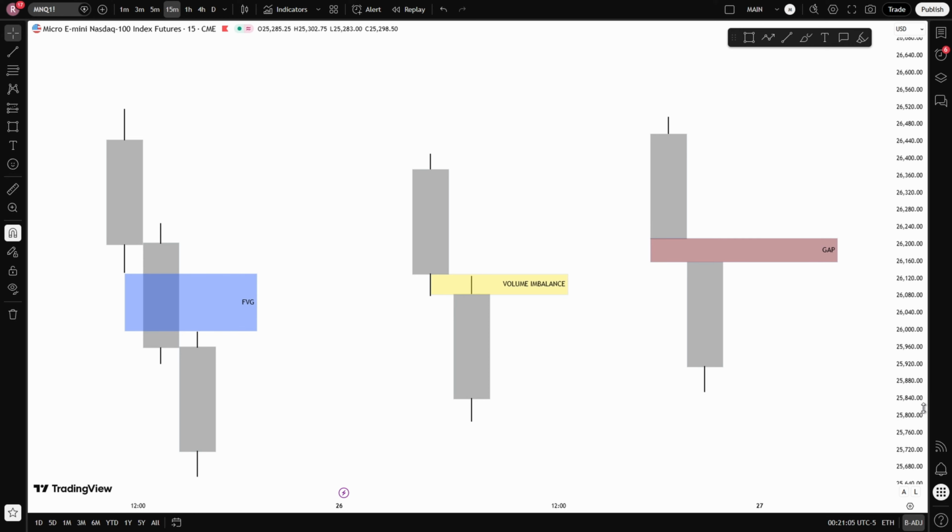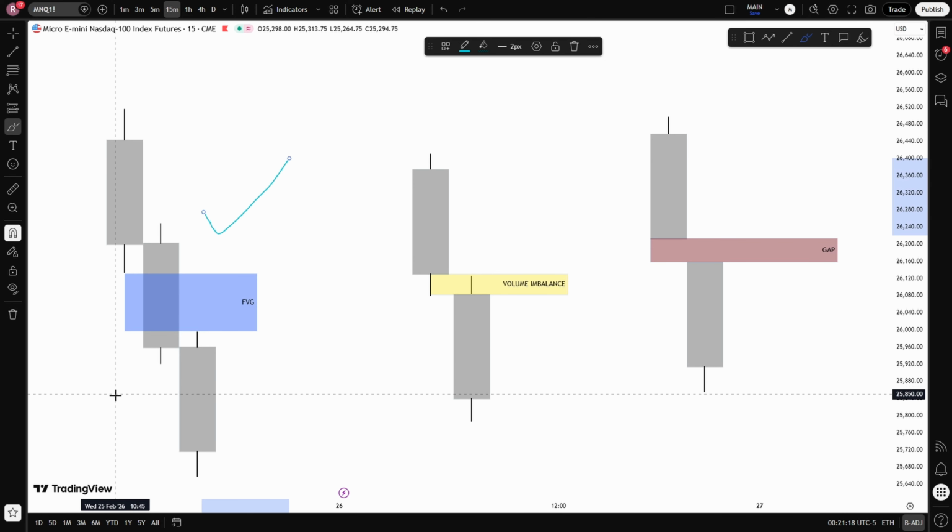The last thing we are going to cover in this video is the difference between a fair value gap, a volume imbalance, and a true gap. We already discussed what defines a fair value gap. That is a 3-candle pattern where the first and third candles do not overlap, leaving an imbalance in price delivery.